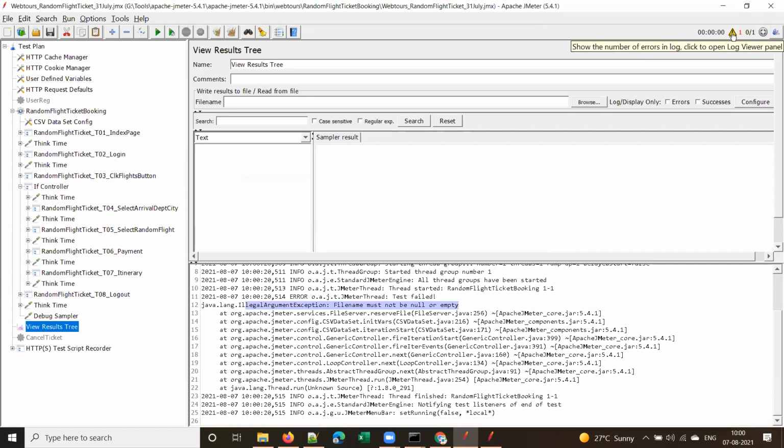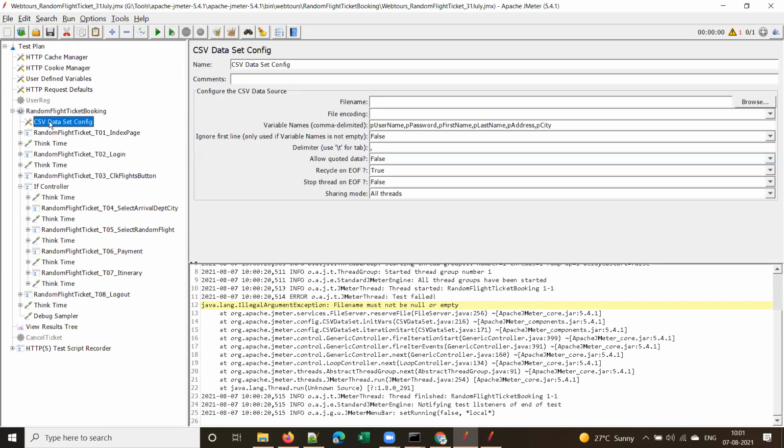Now, see this log viewer panel. This is called the log viewer panel. And what is the reason for this issue? If you see this error message, file name must not be null or empty. What is the reason for that? Guys, File name box is empty, sir. So I added a CSV dataset in config element, but did not configure any file.